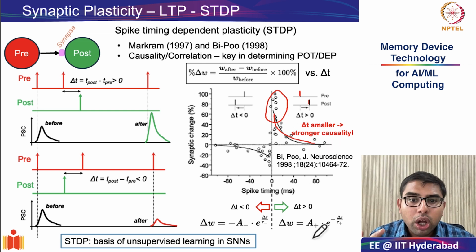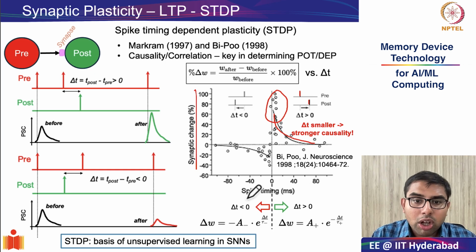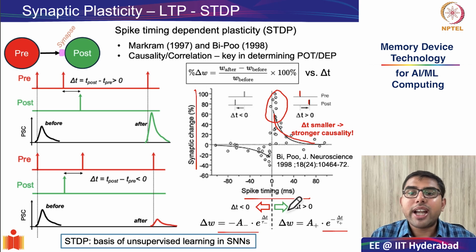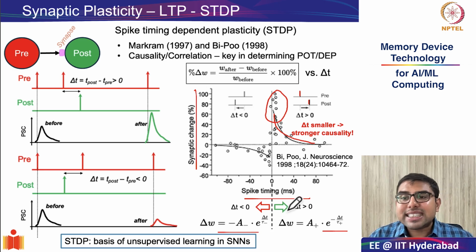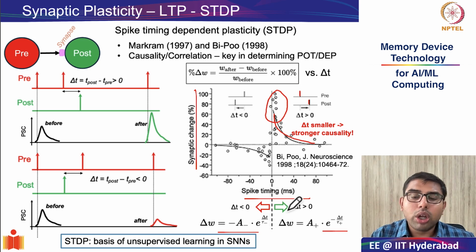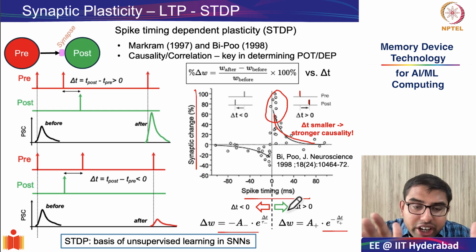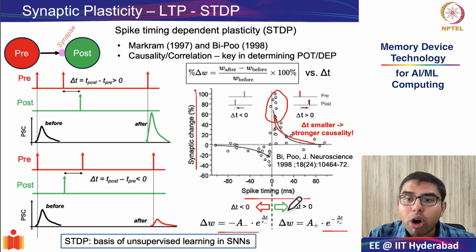If we try to get the mathematical form of this change in synaptic percentage with spike timing, we see that it fits very well to a single exponential. When delta t is positive, meaning the presynaptic neuron fires before the postsynaptic neuron, the synaptic strength increases, and that too exponentially with reducing delta t, and exactly opposite is when delta t is negative.